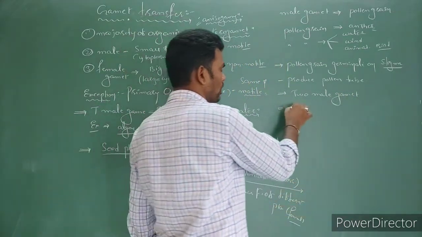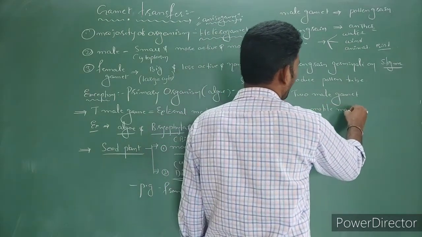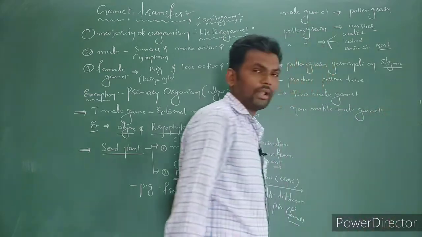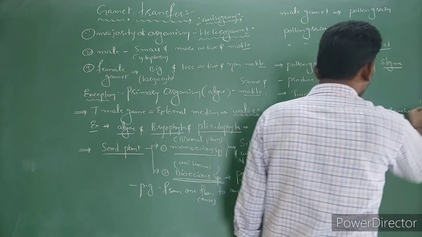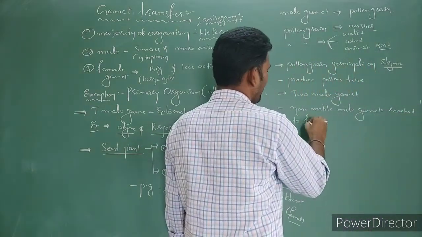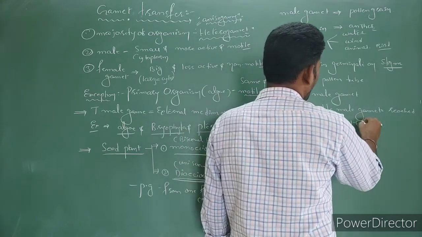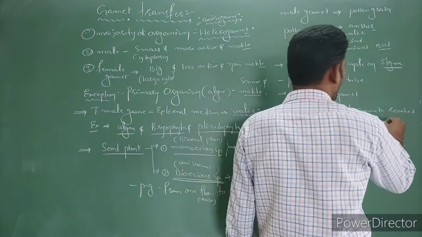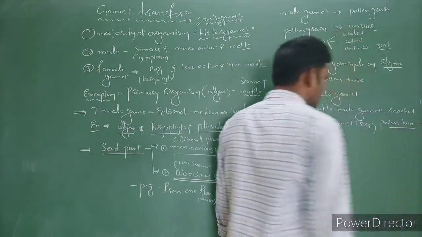Which are non-motile gametes? The non-motile male gametes reach the female gamete, nothing but the egg cell, with the help of the pollen tube.